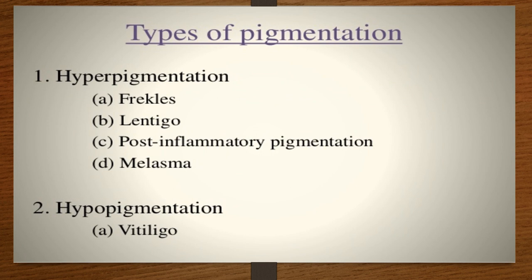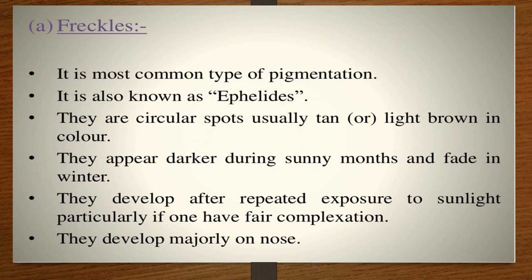First are freckles. Freckles are the most common type of pigmentation. They are circular spots, usually tan or light brown in color. They appear dark during the sunny months and fade in the winters.